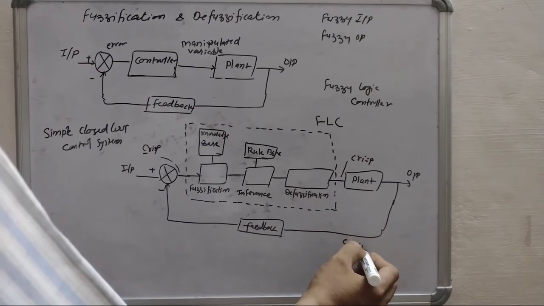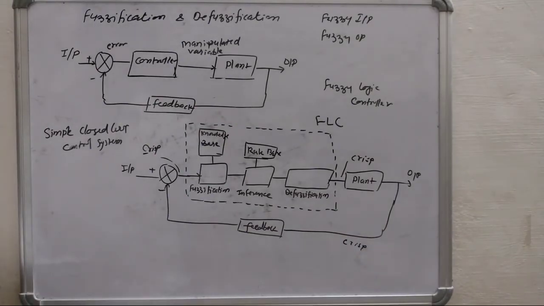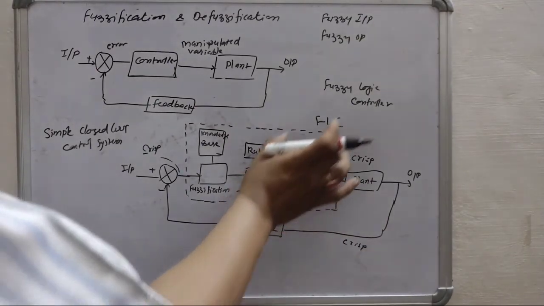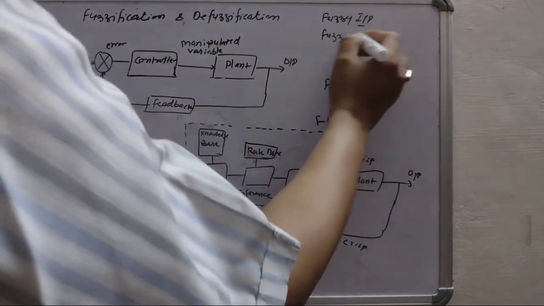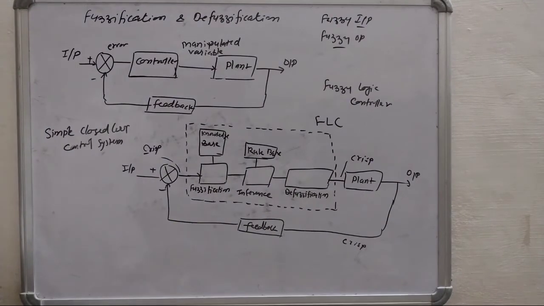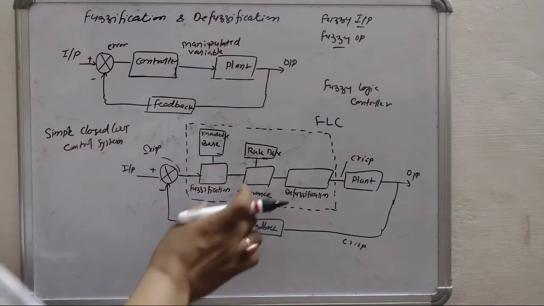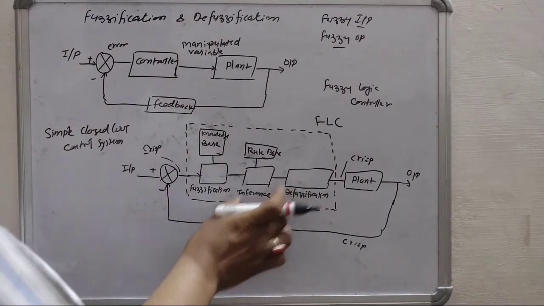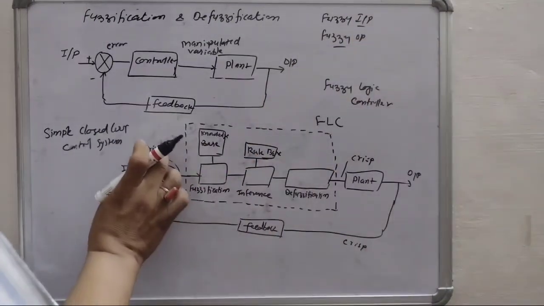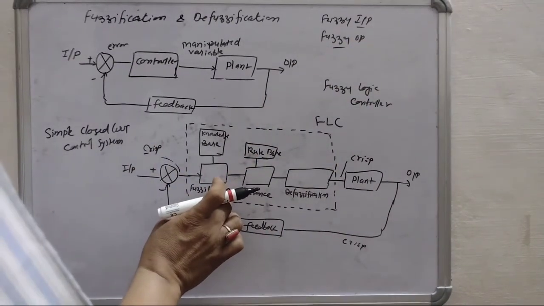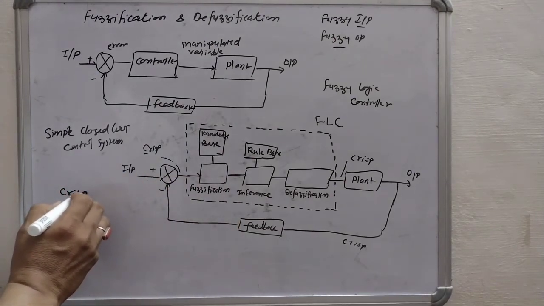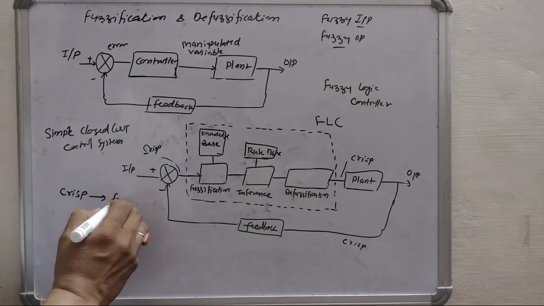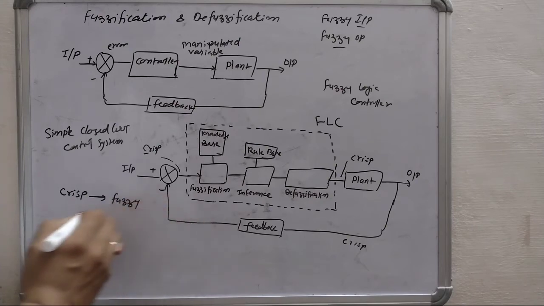Everywhere it is crisp. But this controller is of fuzzy type, which requires fuzzy input and gives fuzzy output. So what we have to do is convert these crisp values into fuzzy. For crisp quantities to be converted into fuzzy, we need fuzzification.